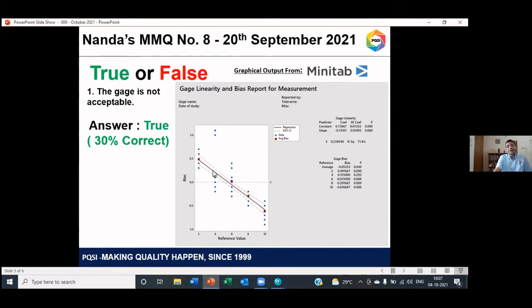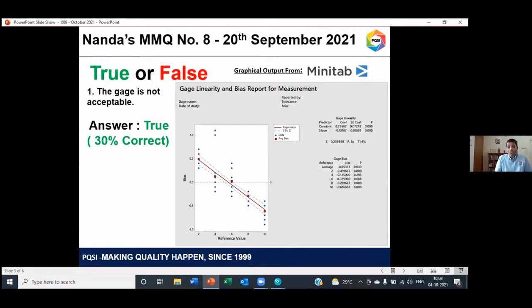And then you have the confidence bounds here. So for a gauge to be acceptable, the bias zero line and the bias average line should be close to each other, and they have to be within the statistical control confidence limits that we have, right?